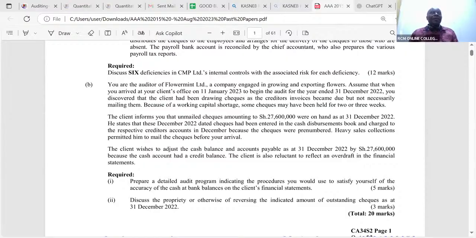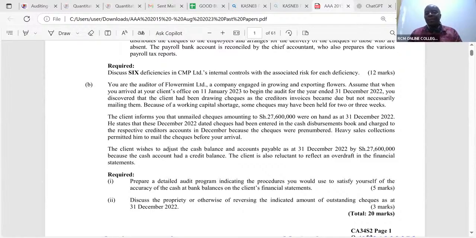All right. Ladies and gentlemen, anything to do with the cash at bank, I will have to do inquiries. I would want in this case here to talk to the management. First of all, I get an assurance from the management that whatever figure that is on their financial statements is representing a true position.